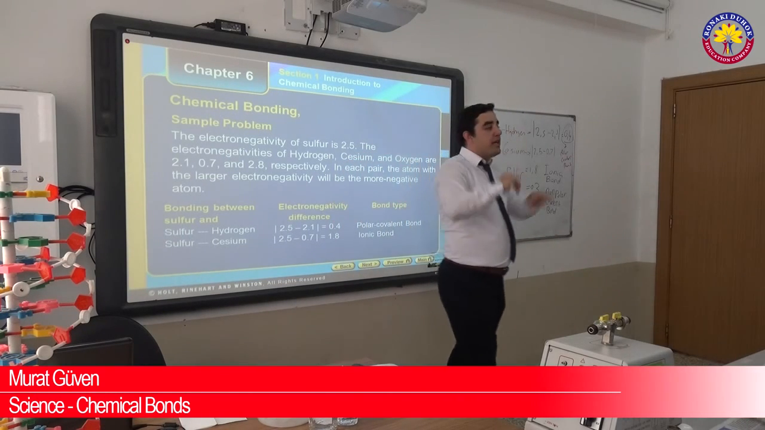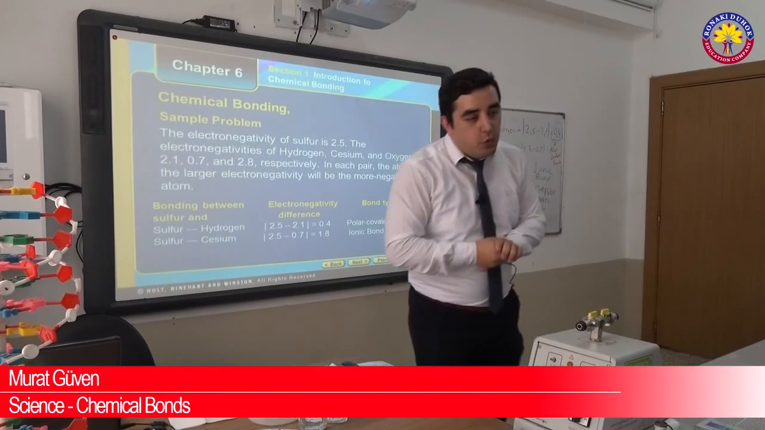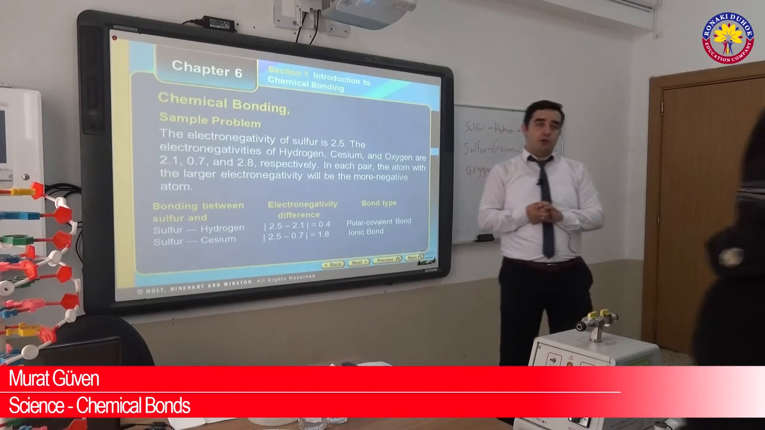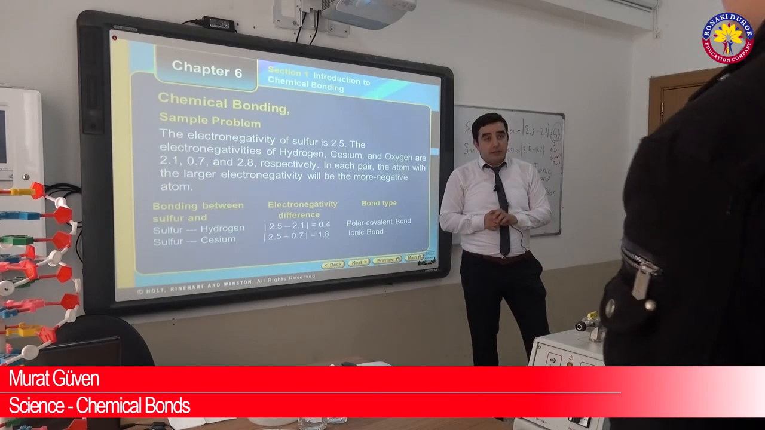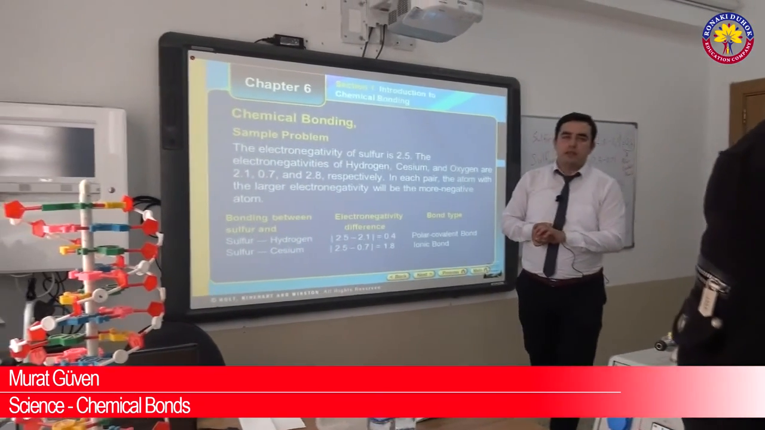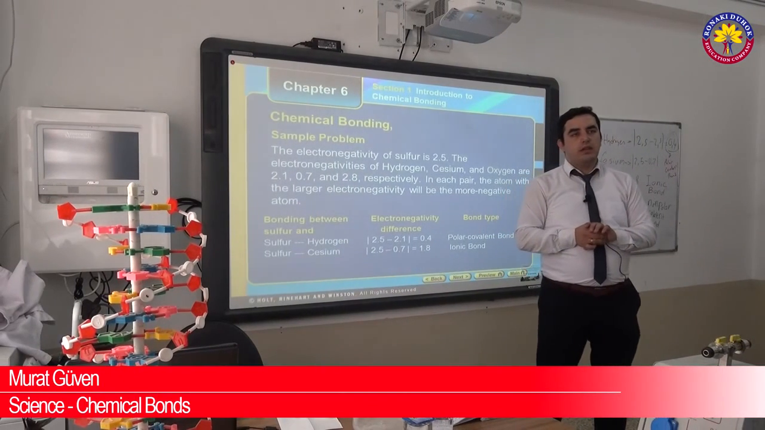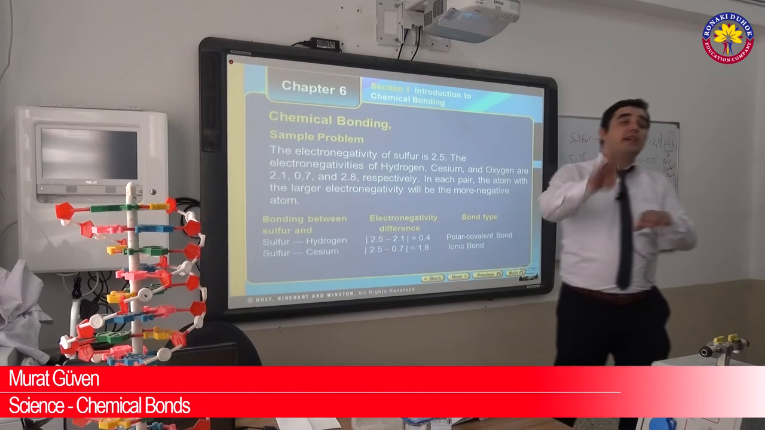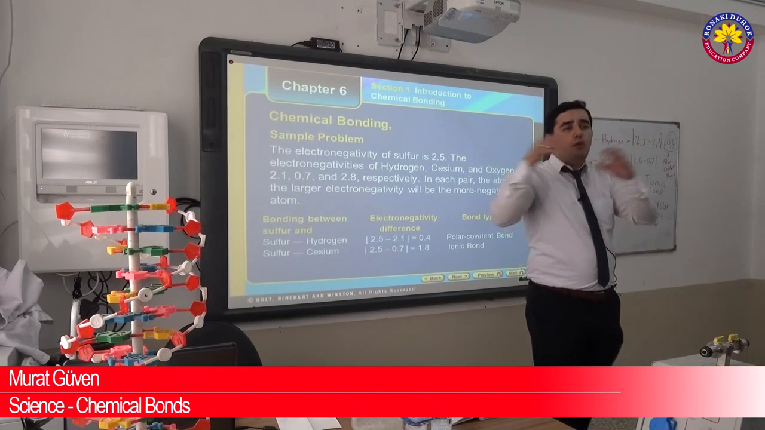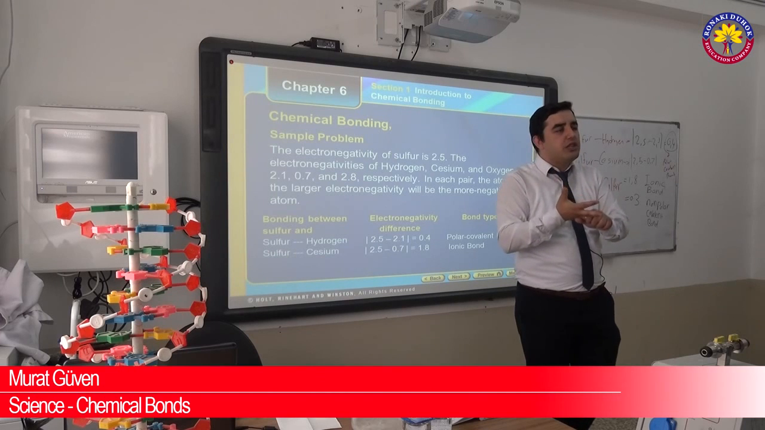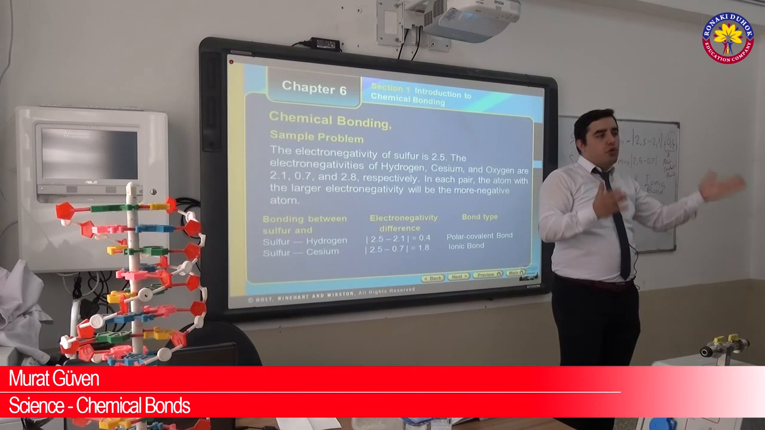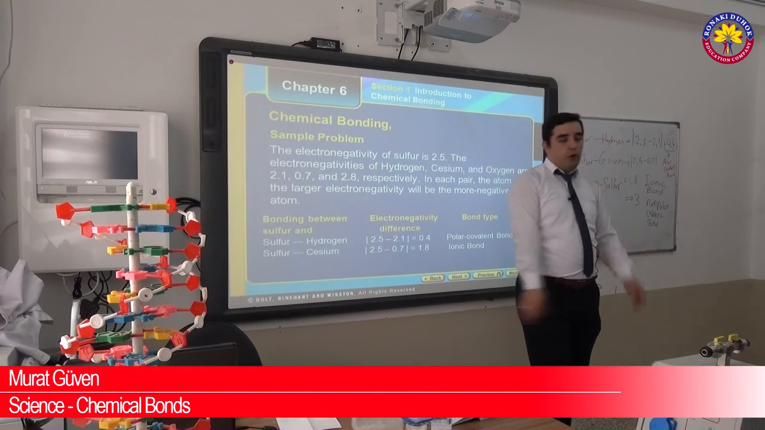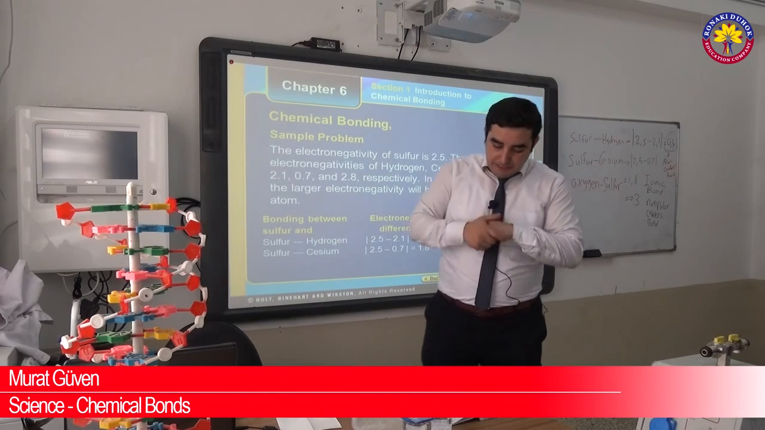Ebubekir, what are the types of bonds? How many types of bonds are there? Four types. It's true but not enough. We cannot say four types of bonds. There are a lot of bonds, such as metallic and hydrogen, but generally there are two, ionic and covalent. And covalent is of two types, non-polar and polar.